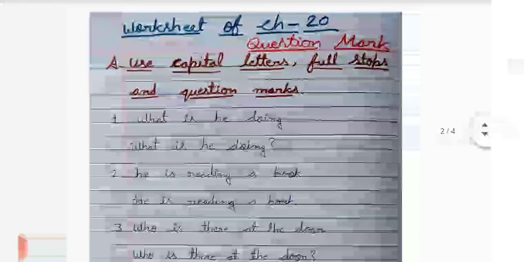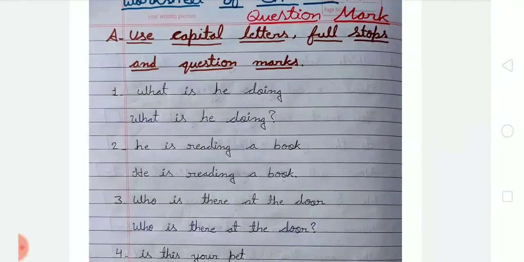Okay. Now the next exercise A: use capital letter, full stop and question mark. Student, we all know that when we follow punctuation, we have to start from the beginning. We have to use a capital letter and after that put a full stop or question mark according to the sentence.